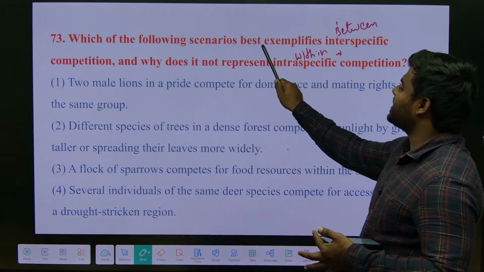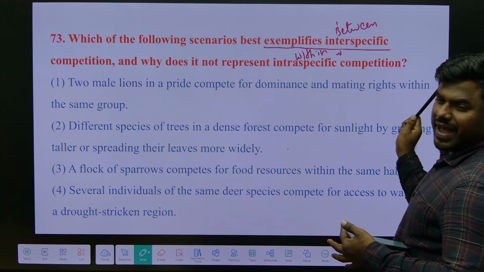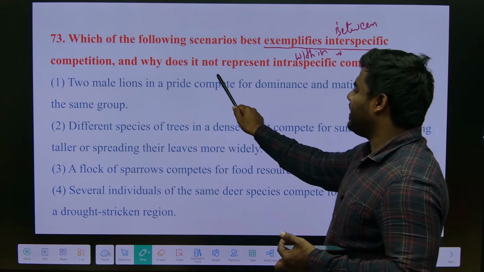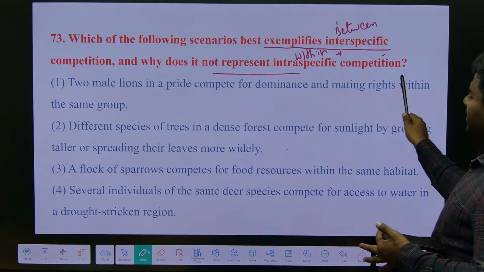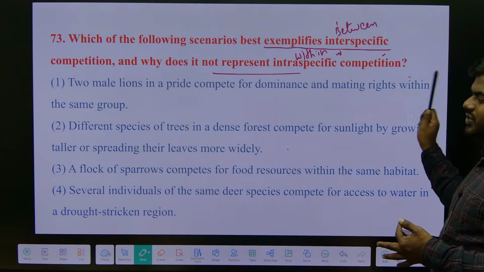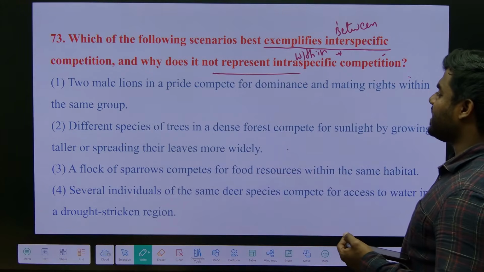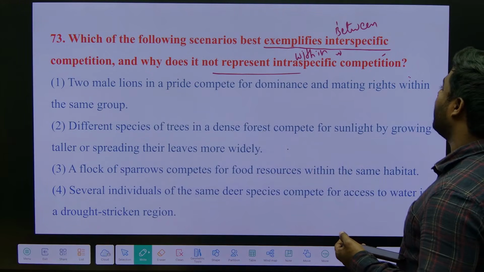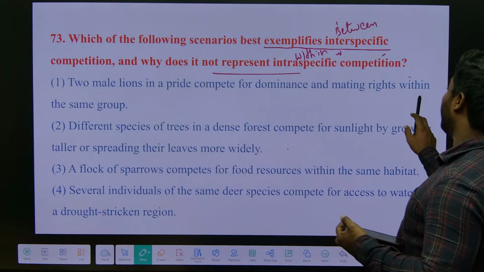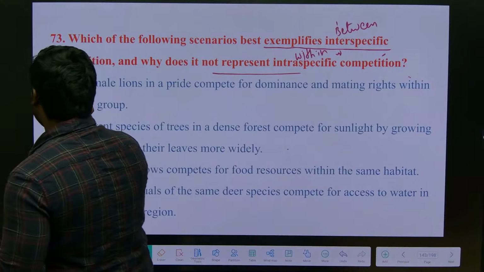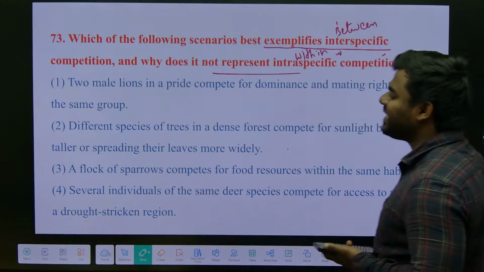Which of the following scenarios best exemplifies interspecific competition, and why does it not represent intraspecific competition? Tell me, what is the first condition? Two male lions in a pride compete for dominance and mating rights within the same group. Now forget about this. Tell me, everyone, is it inter or intra?